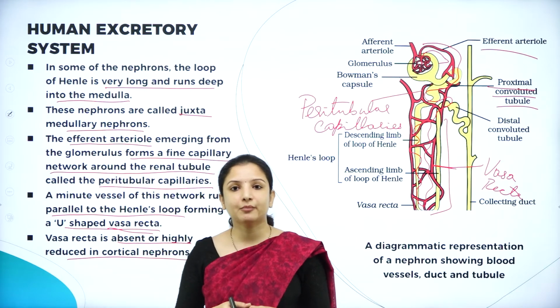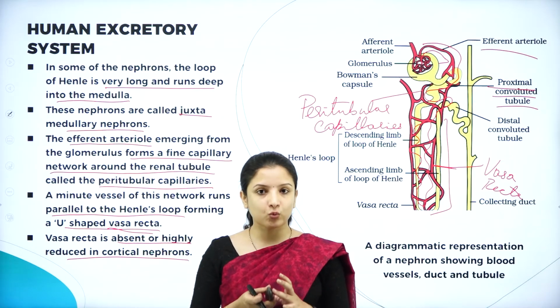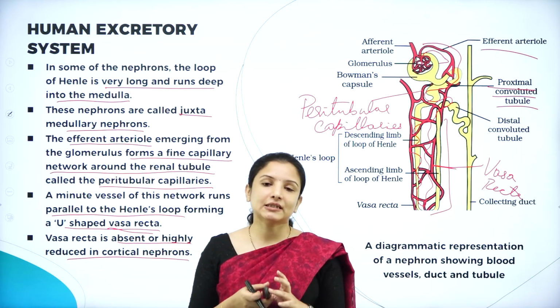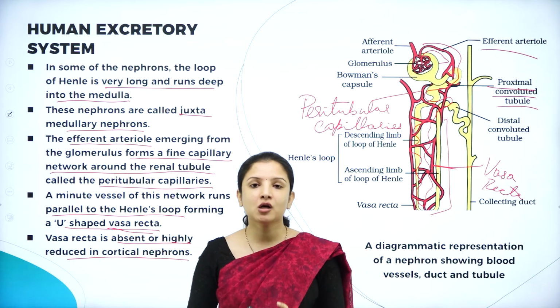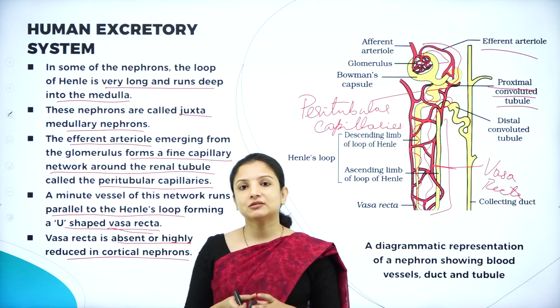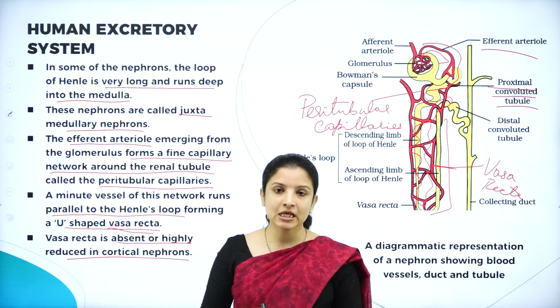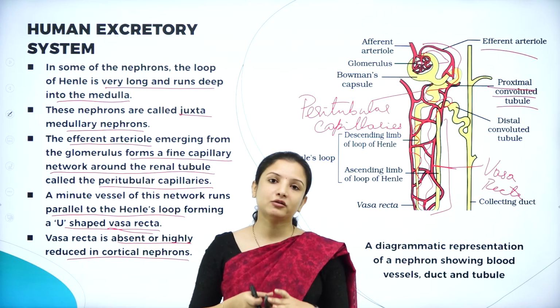We also studied the different excretory structures present in vertebrates and invertebrates, especially the kidney, wherein we concentrated on the human excretory system. The human excretory system consists of a pair of kidneys, made up of millions of nephrons, which are the functional units of the kidney.